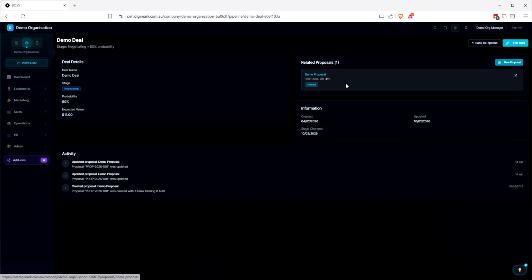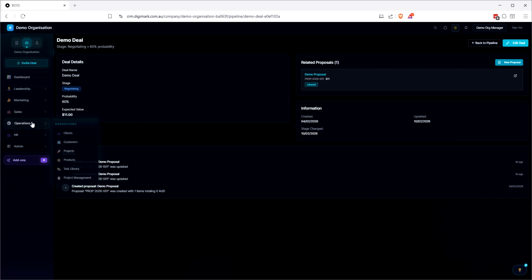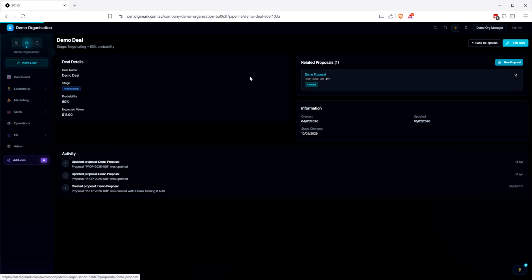So we can add new proposals as well. Just because we've got one proposal doesn't mean that we can't create a new proposal for this particular deal that we've got. I don't know why you would have several proposals to one deal, but anyway, it's an option. And it was intentional as well. We wanted that to be a function of that.